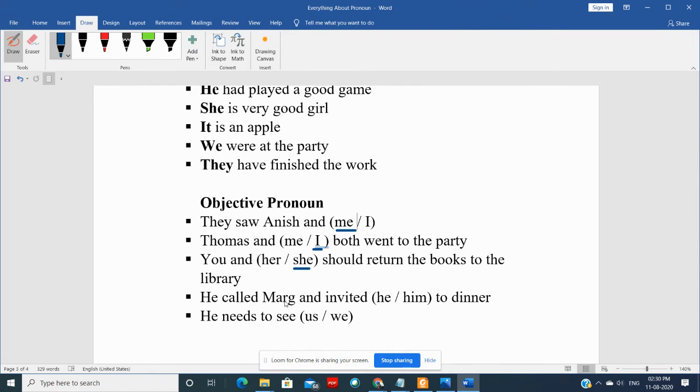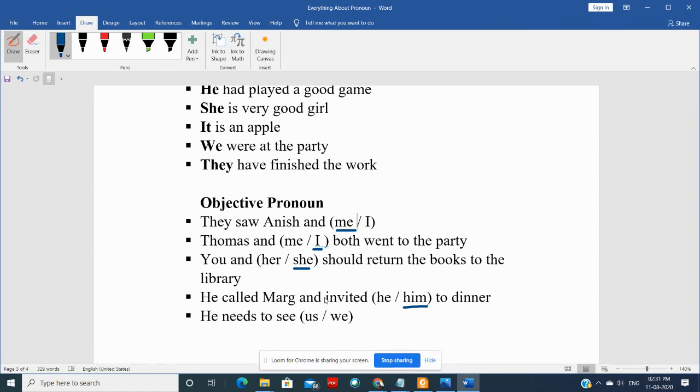Next sentence is he called Marg and invited. Okay, now who is doer of an action? He. Call. But whom he is calling? Marg. Okay, and he is inviting him also. See, when I said it, I said him. So naturally, here it would come him because the doer of an action is he, and Marg is actually taking the action, means receiver end.